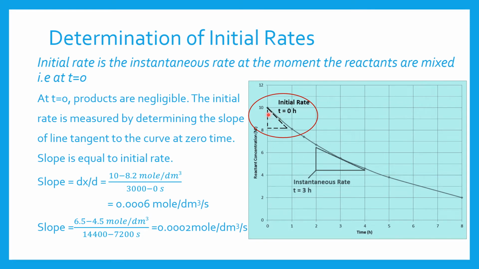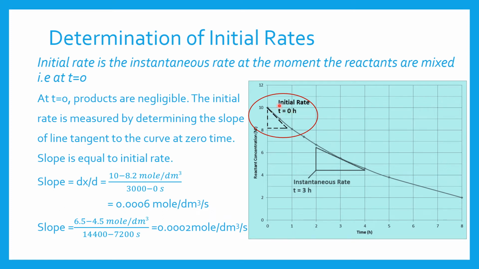At time 0, you can see that we have just mixed our reactants. Product is also 0, no products are formed. At this spot we can calculate our instantaneous rate and average rate. They will be equal only at this time, when time is 0 hours.